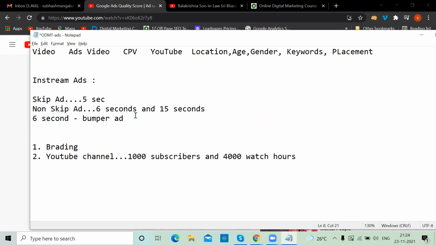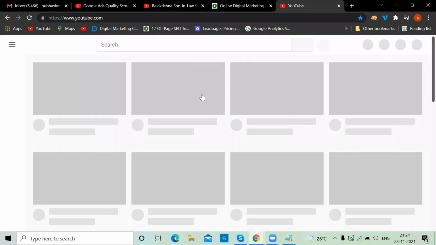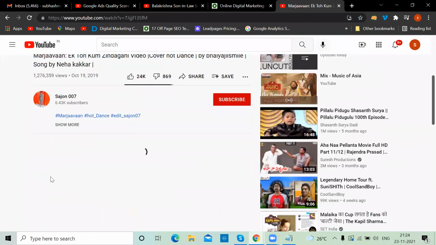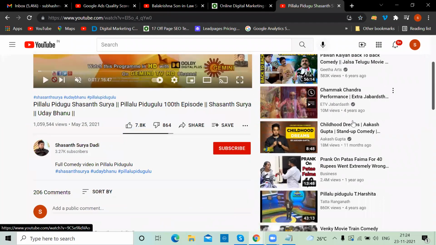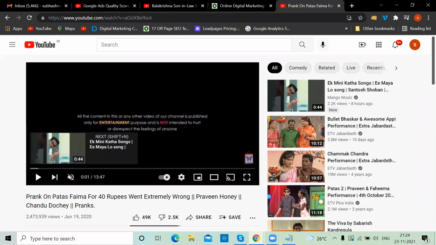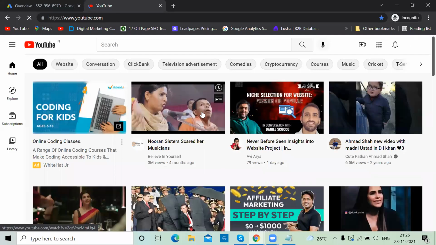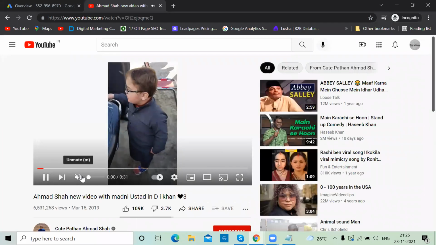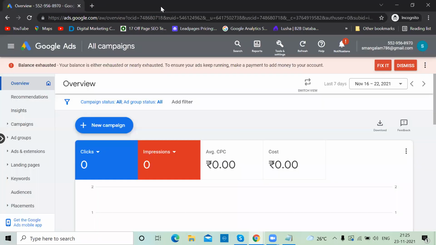But you know, the crazy thing about this skip ad is how the advertisers will be charged. I'm trying to play this song. Hope we get an ad. No, we're not getting an ad. We don't have luck yet. No, this is crazy. We're not getting any ad now. Leave it.